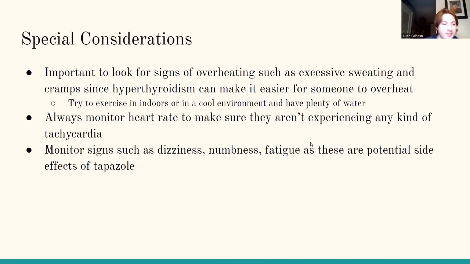So some special considerations we have to look into when we design an exercise program for her are signs of overheating, such as excessive sweating and cramps, since hyperthyroidism can make it easier for someone to overheat. In order to prevent this, we can exercise indoors in a cool environment and make sure she has plenty of water so she doesn't dehydrate. We always need to monitor her heart rate so she isn't experiencing any kind of tachycardia where her heartbeat's really rapid and she could go into cardiac arrest or something like that.